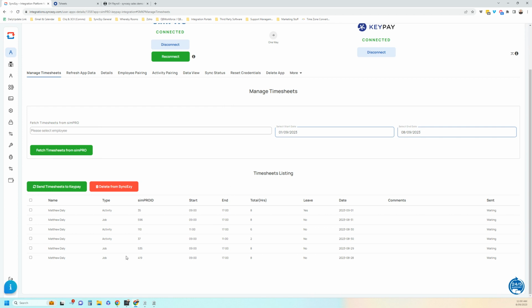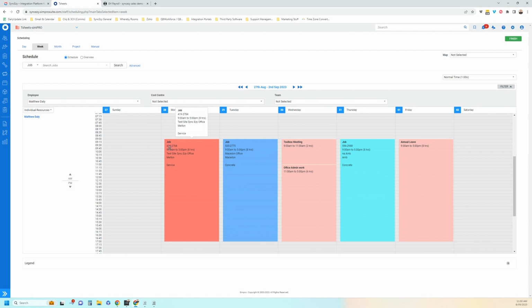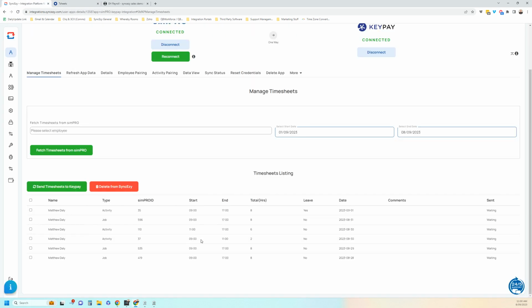We can see that job 419 was worked 9 to 5 for 8 hours on Monday. Same in Simpro, job 419, 9 to 5. We have each of our days there. On the days where there are multiple activities, it segregates it out into multiple records. So there were 2 hours on one activity and 6 hours on another activity on the 30th of August. On the 31st of August, we worked on job 596 for 8 hours. And there was a full annual leave day on Friday, the 1st of September.